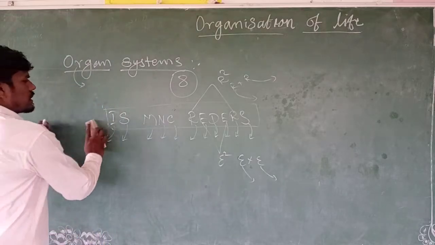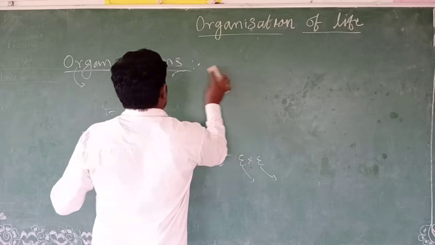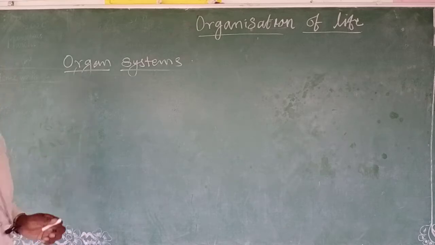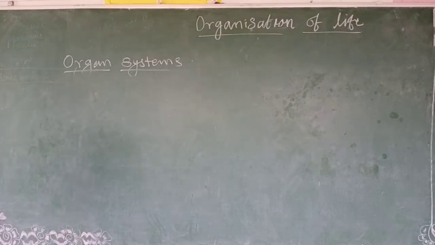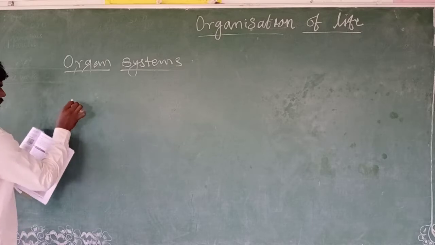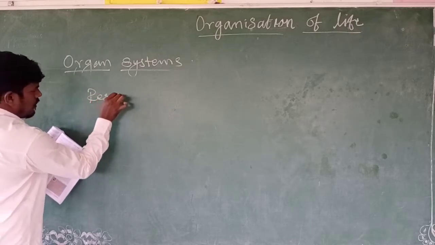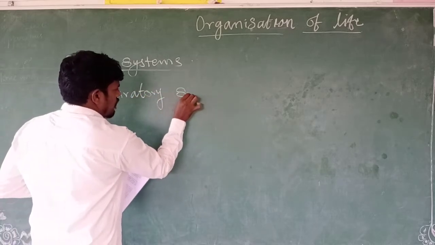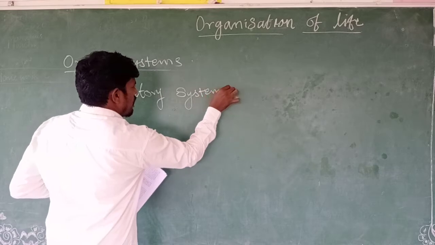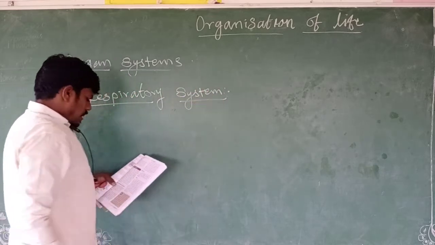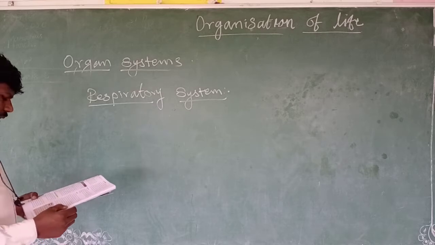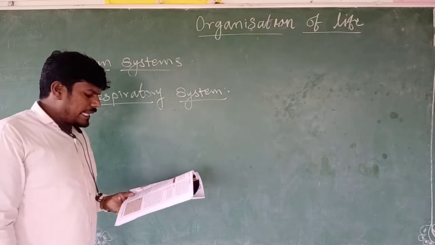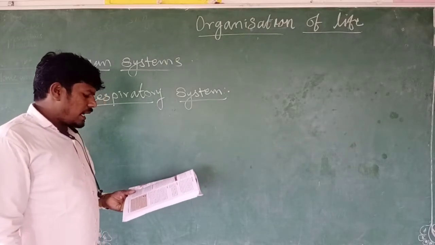Now we will discuss the respiratory organ system. Our respiratory system consists of organs like the trachea, bronchus and lungs, which are responsible for exchanging air between the atmosphere and the blood.